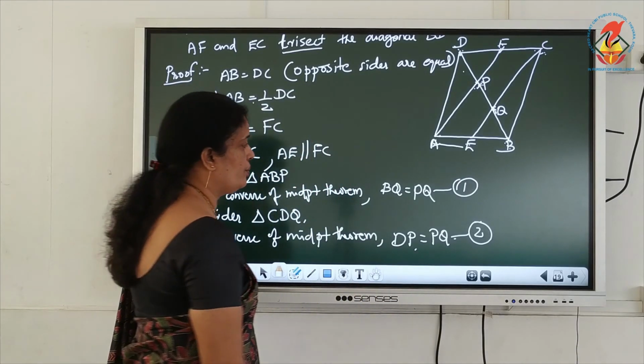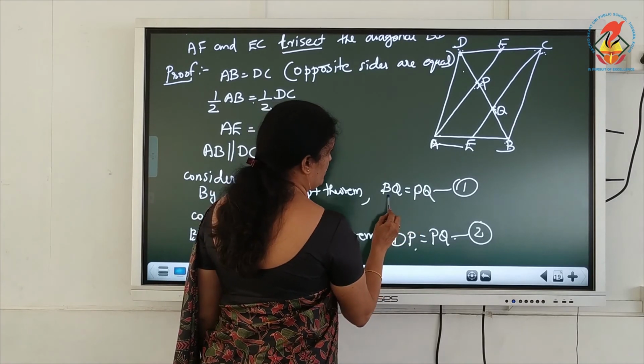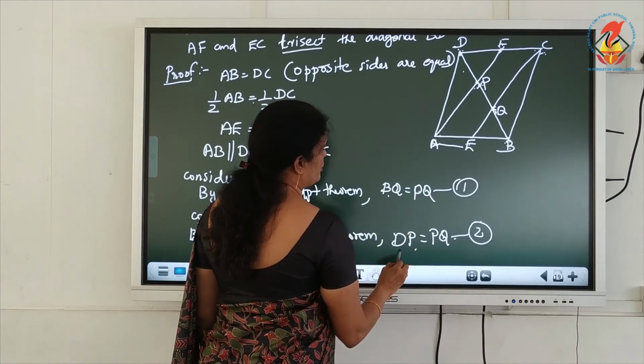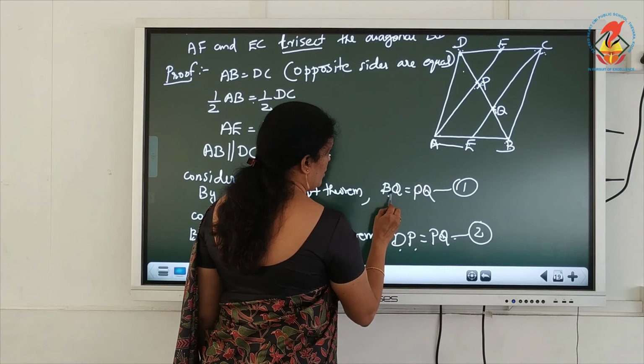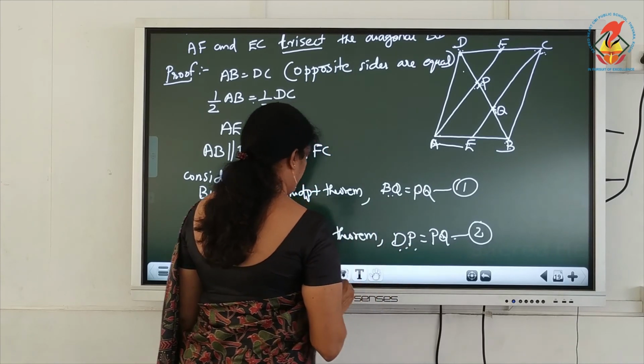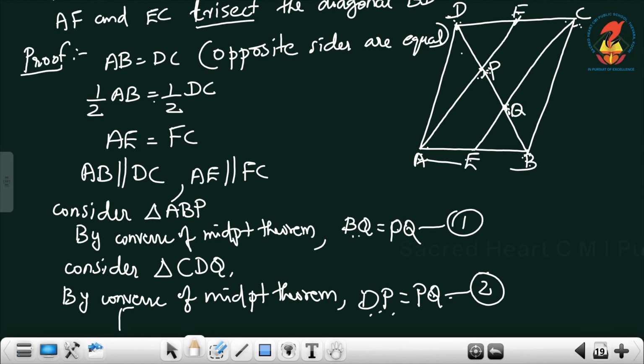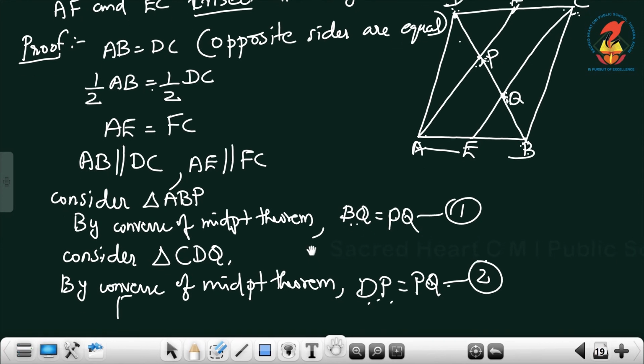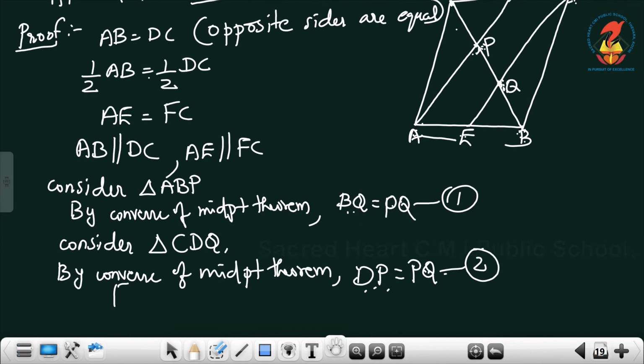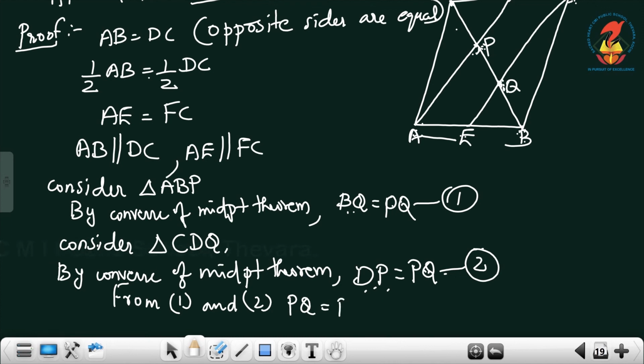From 1 and 2, we can write PQ equal to BQ, and PQ equal to DP. That means PQ equal to BQ equal to DP.